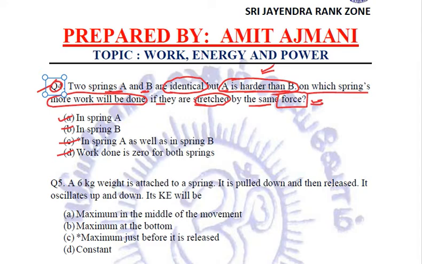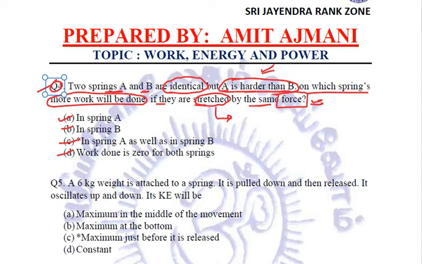But we need to relate to the language of the question. It is not being told to us that they are stretched by the same distance. If they had been stretched by the same distance, obviously more force would have been required for stretching the harder spring.